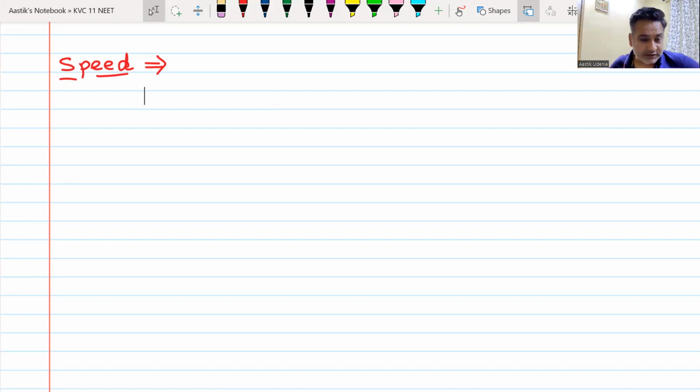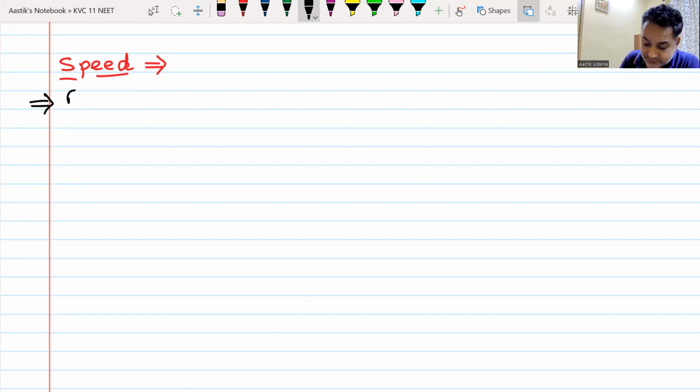Now, as soon as you hear the word speed, can you tell me what you mean by this term speed? And as always, I will write everything point-wise so you can remember them point-wise. Don't have to remember long paragraphs. What is speed? No one can speak because the mics are not working anyway. So I will write the definition of speed since the mic doesn't work.